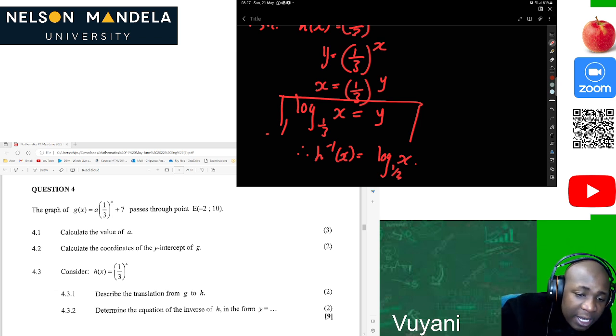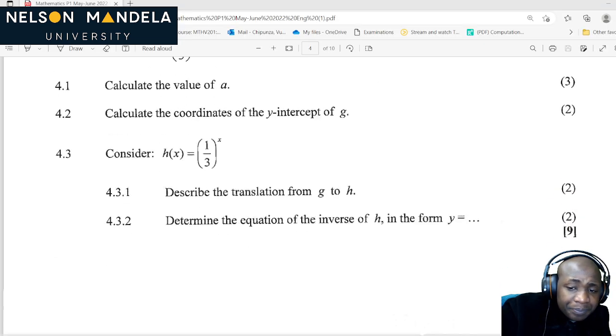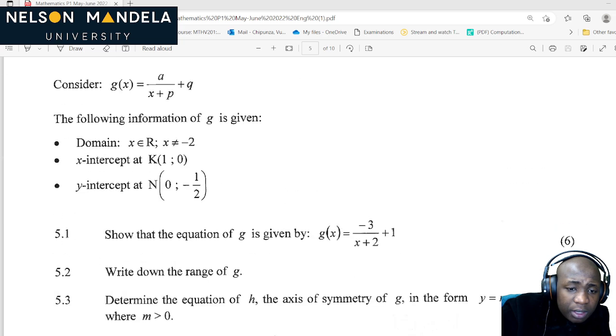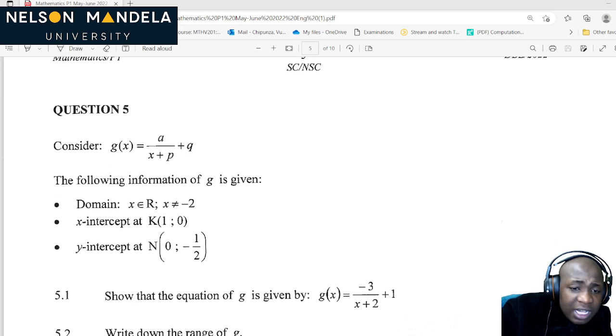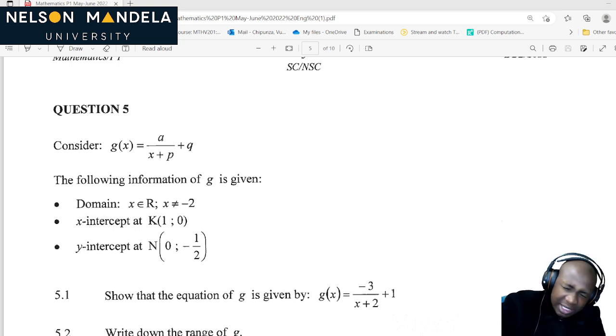Okay, let's proceed, guys. Let's make maths fun and interesting. Question number 5. Consider g of x to be that. I love it. I already see that's a hyperbolic function. So on question number 5, we can see that's a hyperbola. We are given g of x to be equal to a over (x plus p) plus q. Sounds interesting.